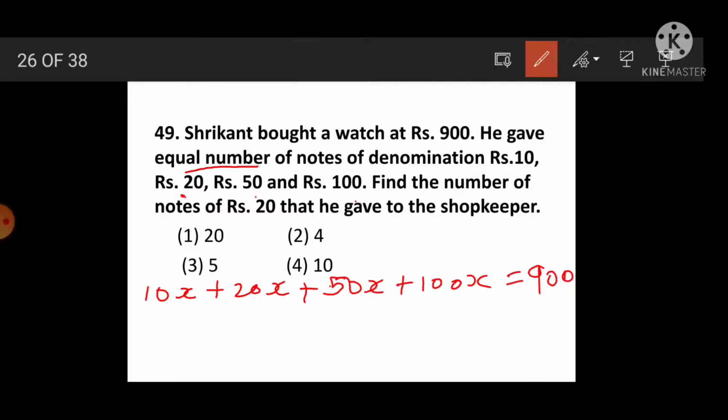And solve that equation. 10 plus 20 plus 50 plus 100 is 180x, equal to 900, means x is equal to 5. Means he gave 5 notes of rupees 20 also. Yes, got it? Then option 3 is the correct answer.